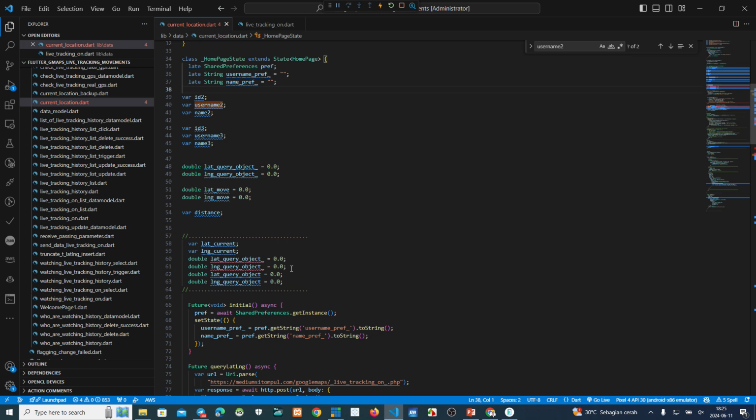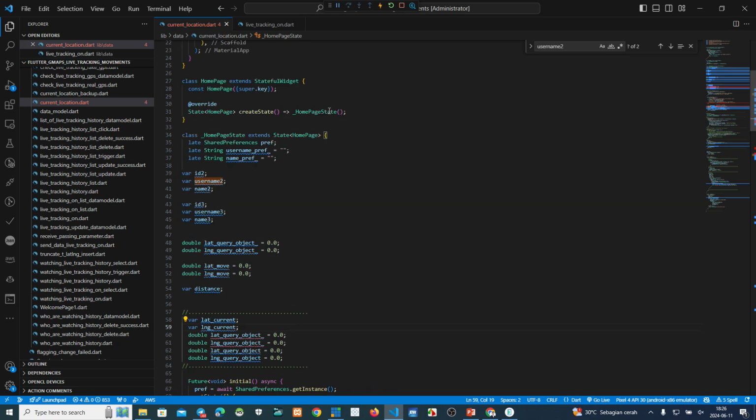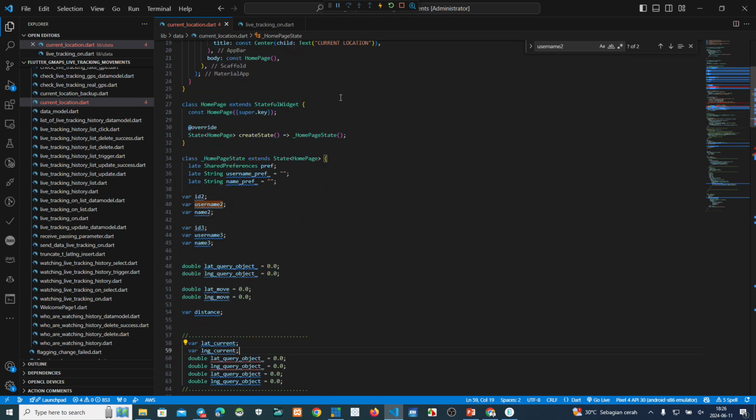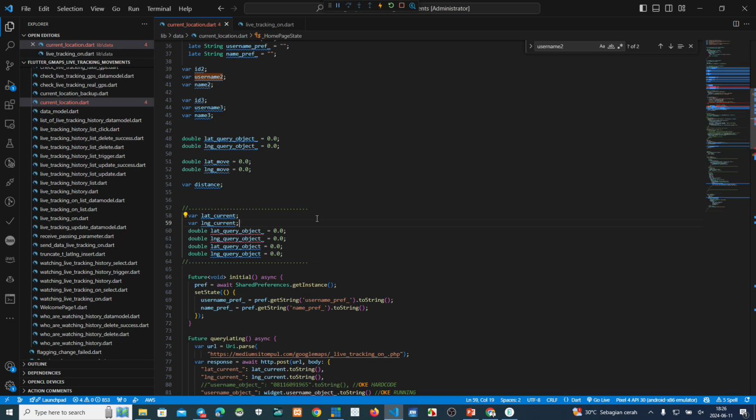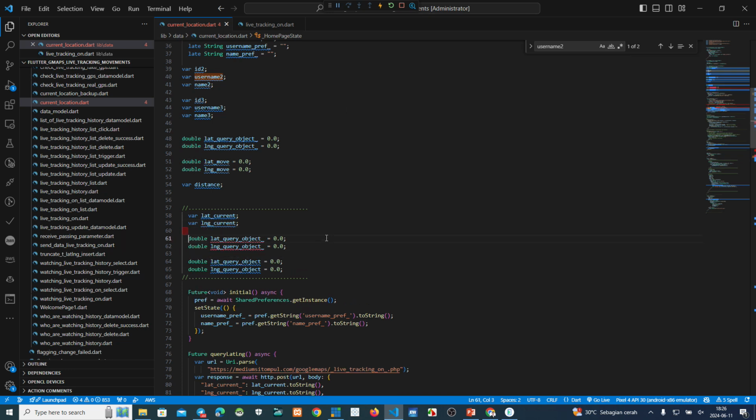Oh, this is a double. We don't need double. And also declaration, load query object, underscore. Yeah, underscore, load query object. Oh, already this one. Okay. Next. What else?